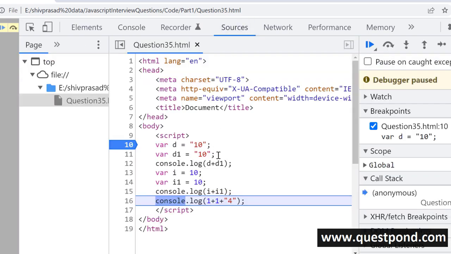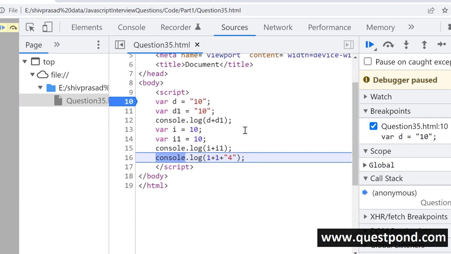The interviewer wants you to know the difference between addition and concatenation and the effect of the data types. Now you can see one more tricky one which they can give: console.log of 1 plus 1 plus "4". What will it give? Remember that 1 and 1 are numbers, so it will do arithmetic addition, so 1 plus 1 is 2.